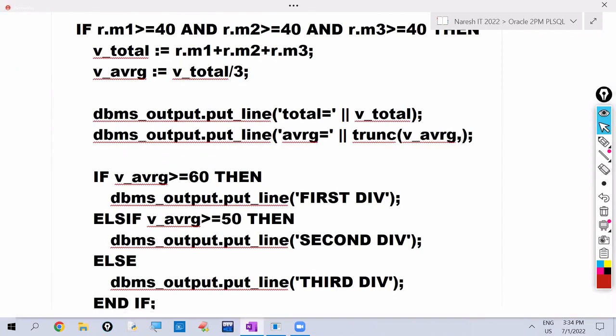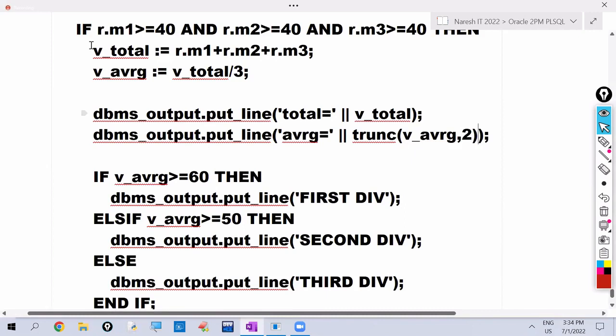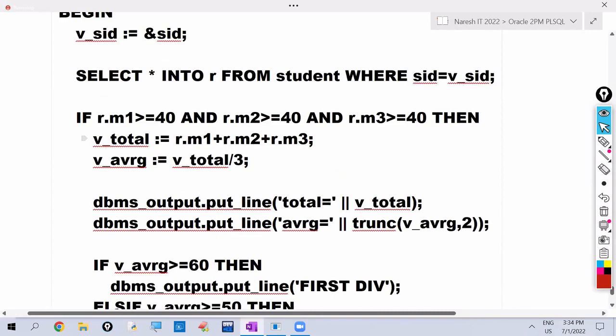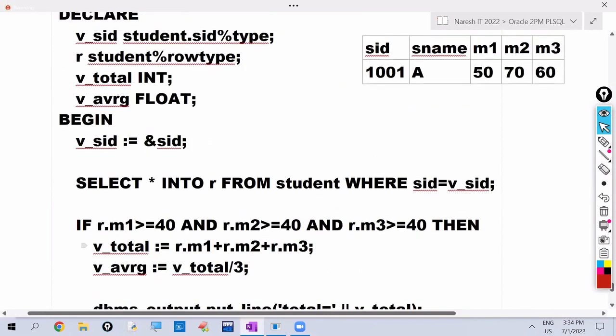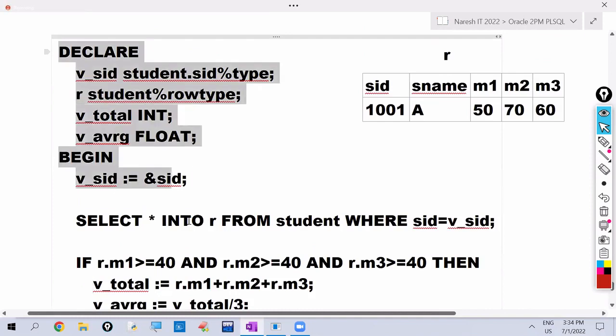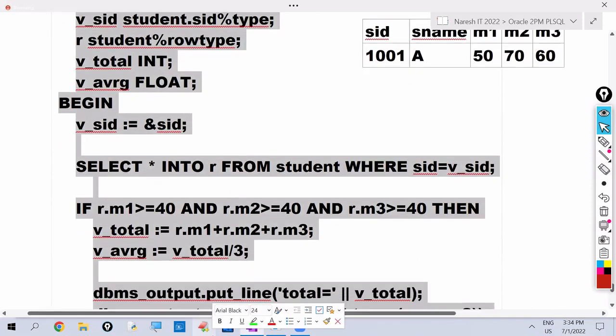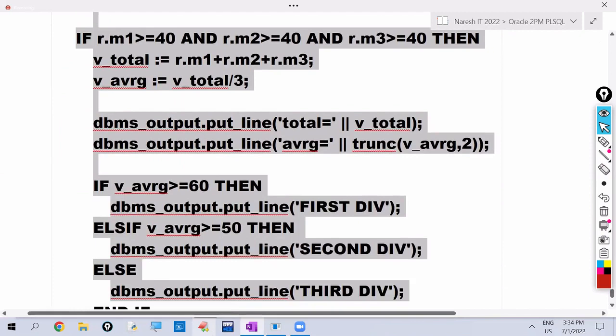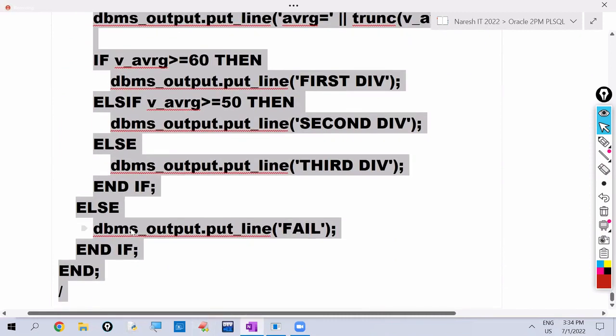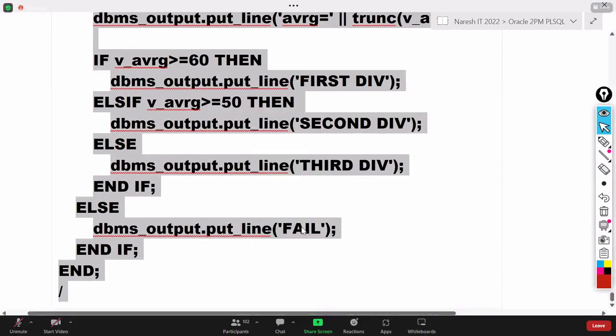So trunc of v_average comma 2. So I'm using the trunc function. Many decimal places it is giving, so that's why we are using trunc. Maximum 2 decimal places we want to display, so trunc function I'm calling.